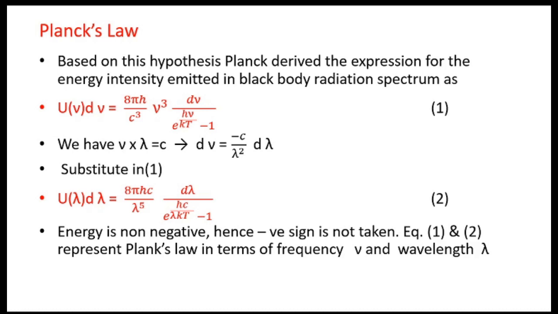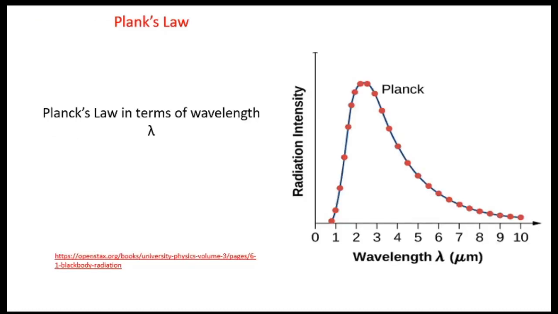So both equations 1 and 2 represent Planck's law of radiation in terms of frequency and wavelength respectively.